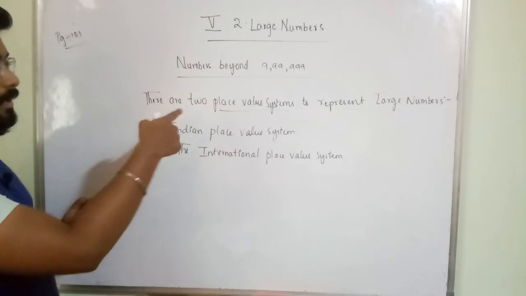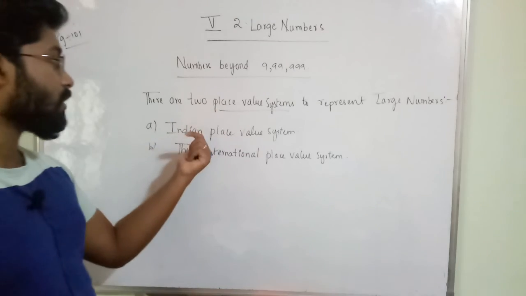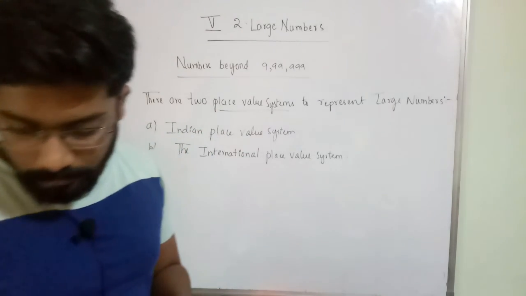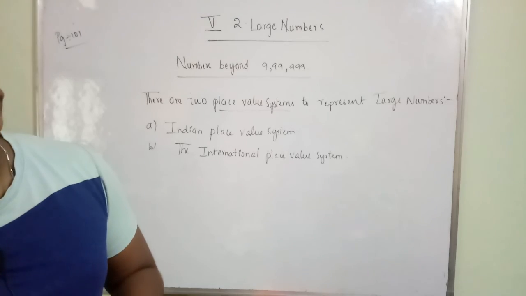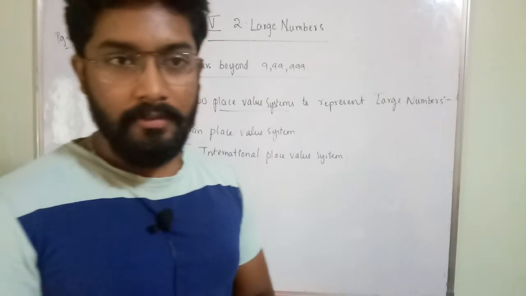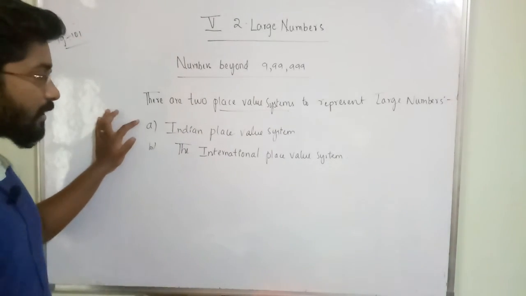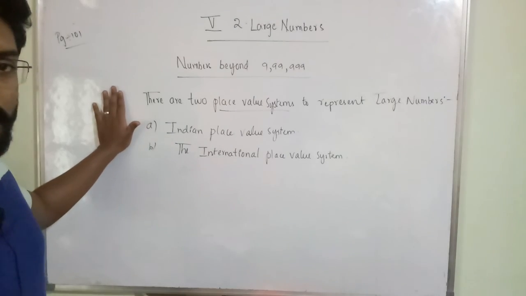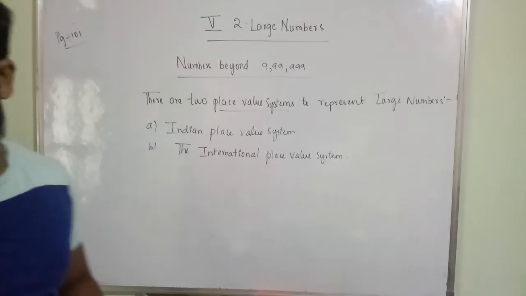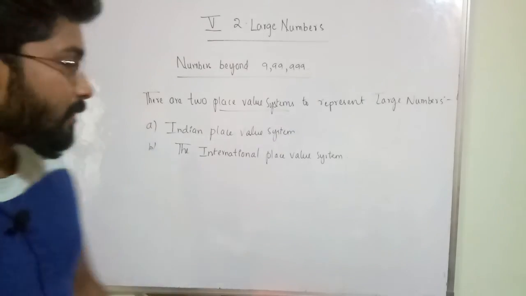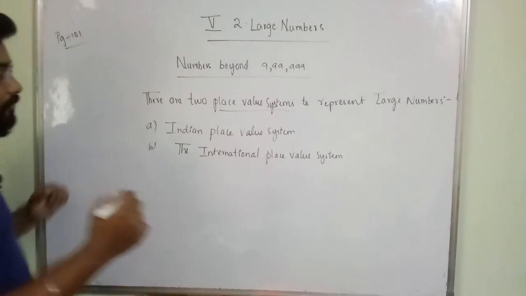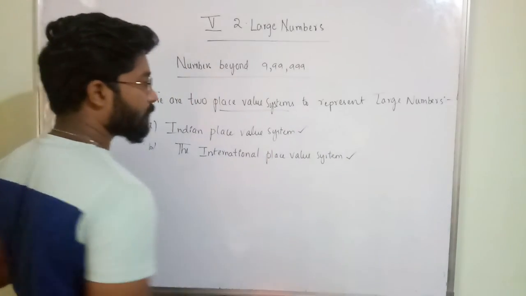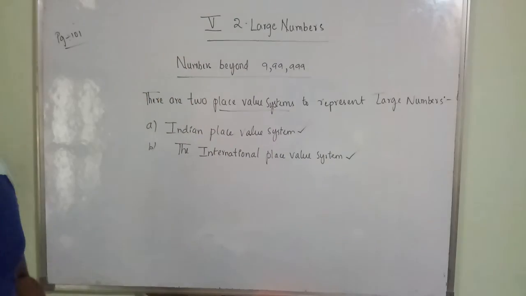So in the next class we are going to learn about both systems. Okay, this is the introduction for today's class. As we have entered a new chapter, large numbers, this is the introduction. We will discuss both clearly in the upcoming classes.